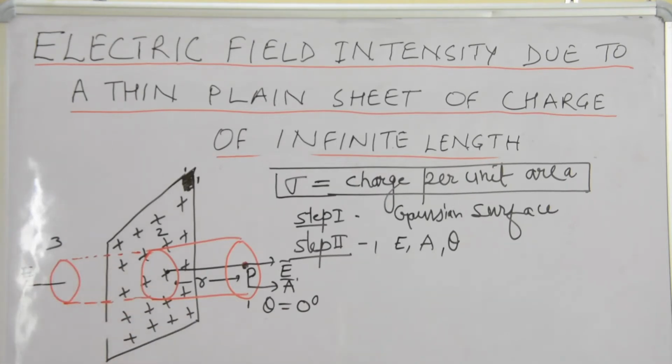This is the direction of electric field intensity. What is the direction of the area vector? As we have done in the last video, it is always outward, towards the direction of electric field intensity. Now what is theta? Theta is again 0 degrees.